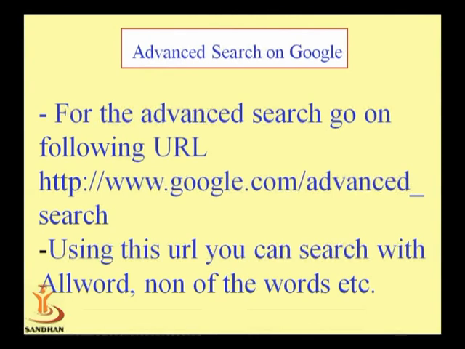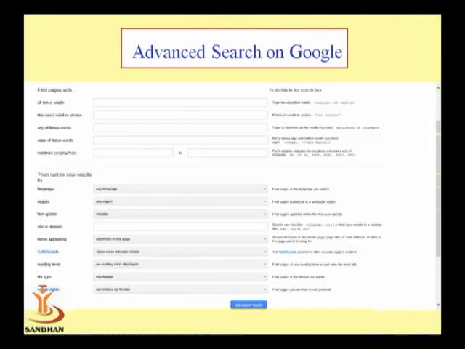Now for the advanced search, first of all you have to go to the www.google.com advanced search site. Using this URL you can search with allow words, none of the words, etc. When we search through advanced search, allow words means all the words are allowed, then none of the words means we don't want a specific word. At that time we can give the word which we do not want to find.